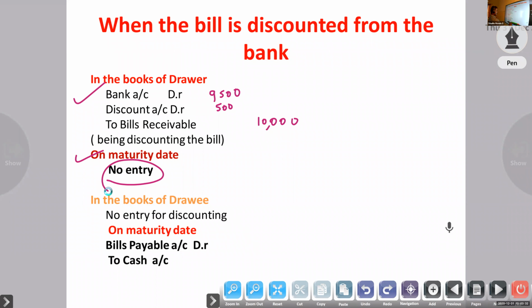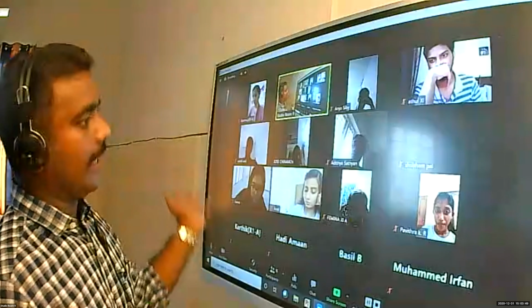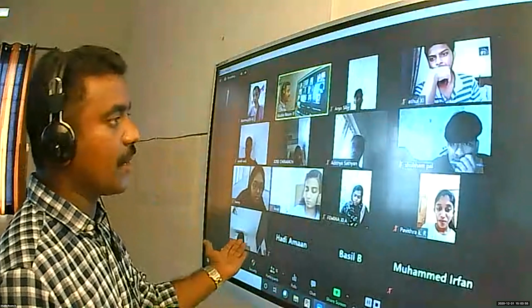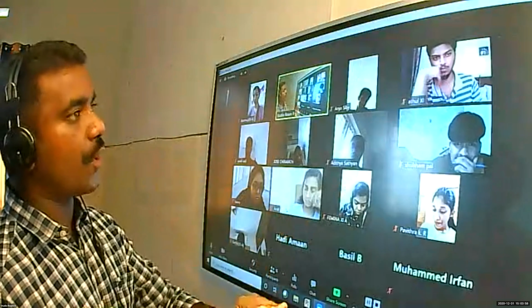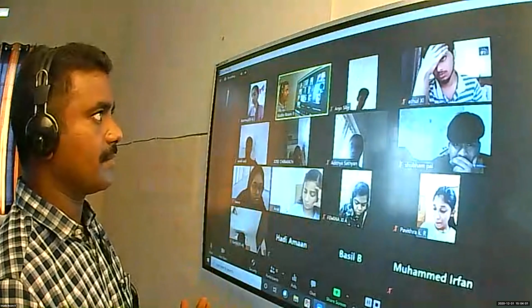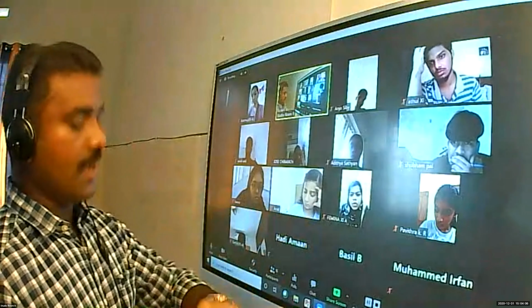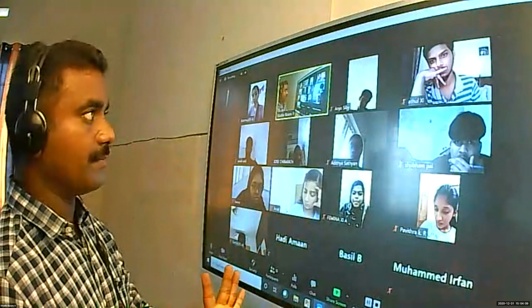Next, in the books of drawing, the first two entries are the same. Third case, suppose you are discounting the bill. Normally we look at the journal entries in the books of drawer. If it is sale, in the books of drawing it will be purchase. If it is bills receivable in the books of drawer, then in the books of drawing it will be bills payable. In the books of drawer, we receive the cash; in the books of drawing, he gives the cash.